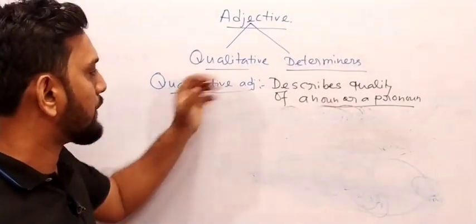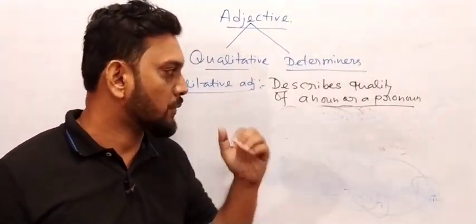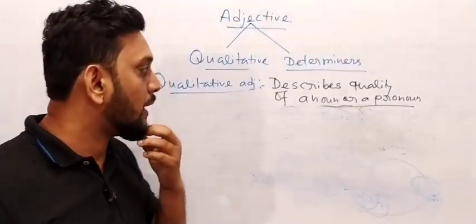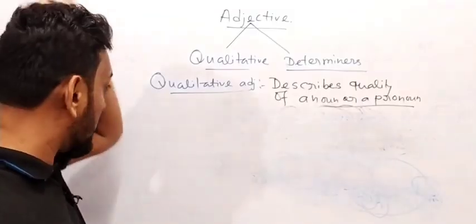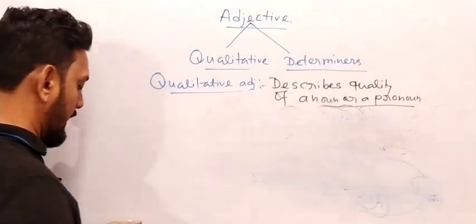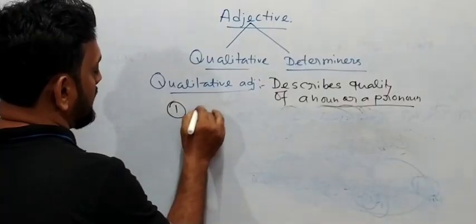Now what we study about the qualitative adjective, we have already understood that qualitative adjectives always talk about the quality of a noun or a pronoun. Now according to its position, write down what is called attributive adjective.